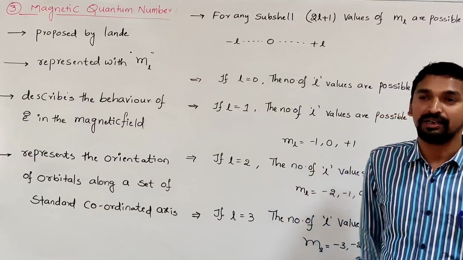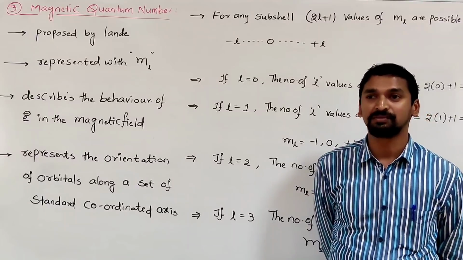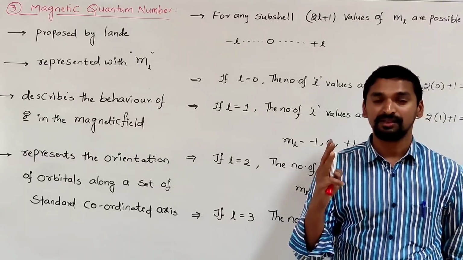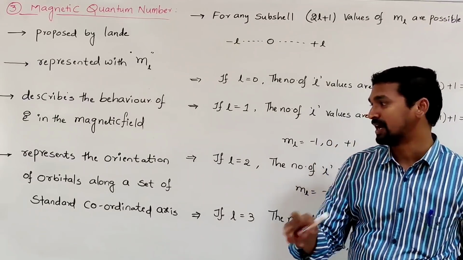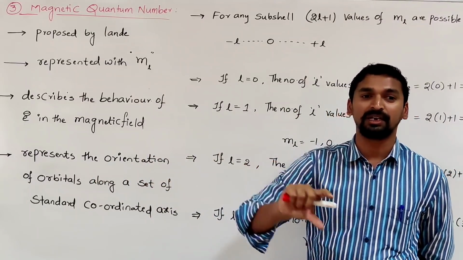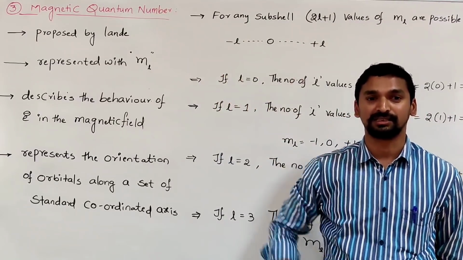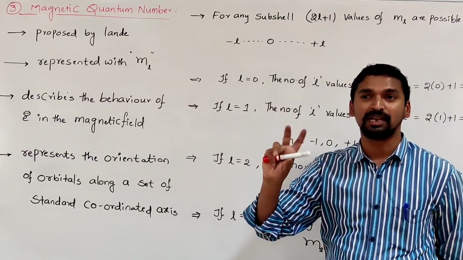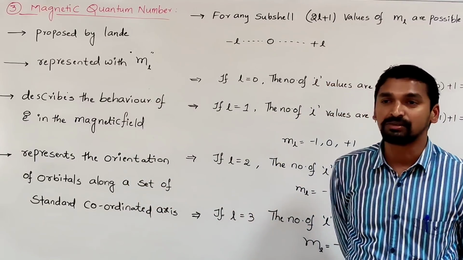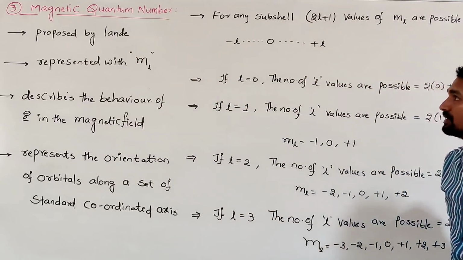You know very well, in the case of the P subshell, there are 3 orbitals possible, Px, Py, Pz. The P subshell has 3 orbitals, distinguished by their orientation. The electron density is along the x-axis in one orbital, the y-axis in another, and the z-axis in the other. So these 3 orbitals can be distinguished by orientation along a set of standard coordinate axes, and we get that information from the magnetic quantum number.